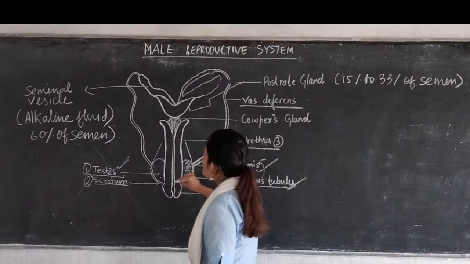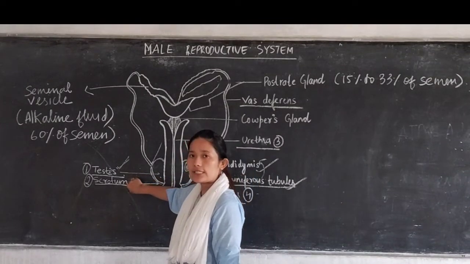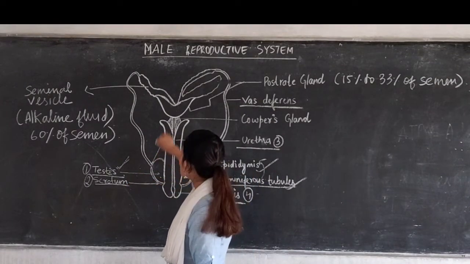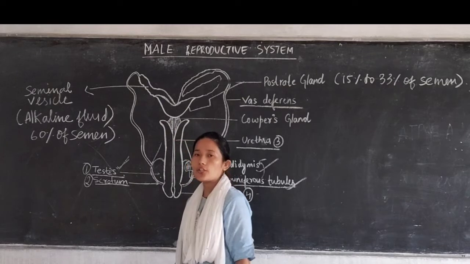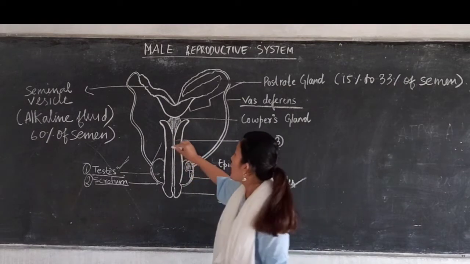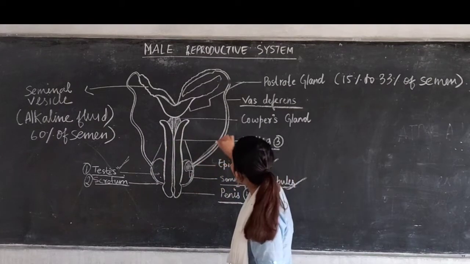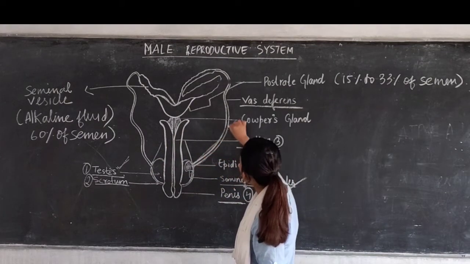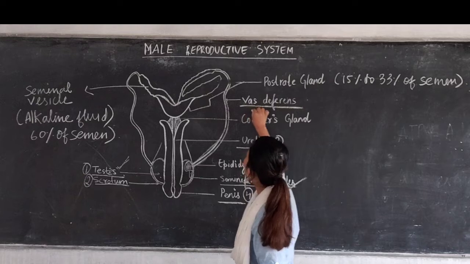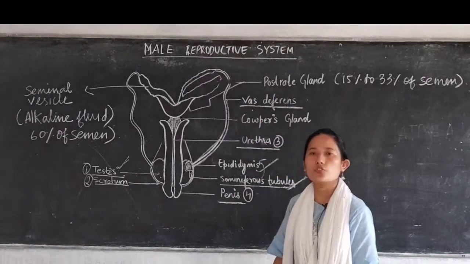Now the sperm are produced in the testes, so they have to be taken to the urethra, and the sperm are taken to the urethra with the help of this tube. Can you see the tube here? This tube is referred to as the vas deferens.